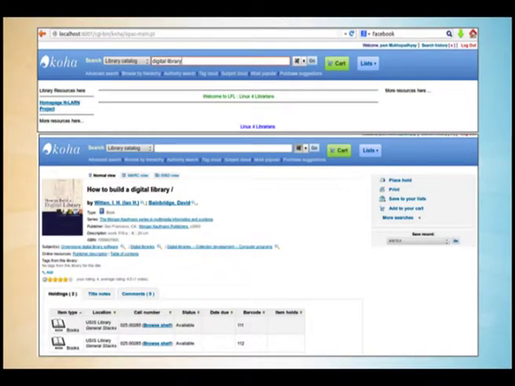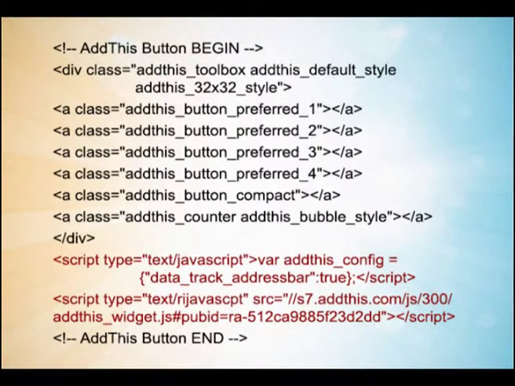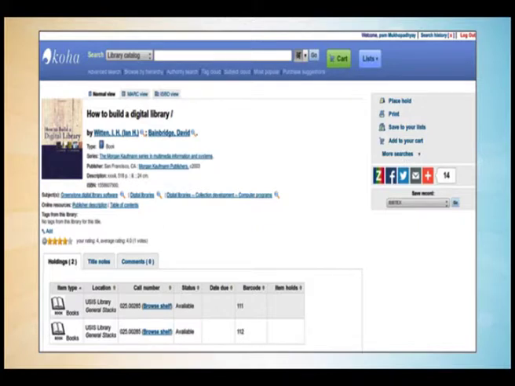For example, you see this is a simple library OPAC which is not integrated with any kind of social networking tools. Now I have got an API through AddToAny. Through that API, if I make a very simple script like this, which is basically the script I got from the AddToAny community, the moment I add this particular script in my OPAC interface, that is called API, application programming interface, the very next moment it will be connected to social networking tools.